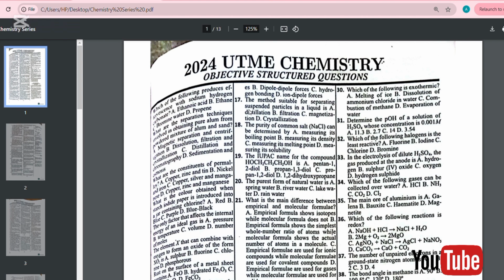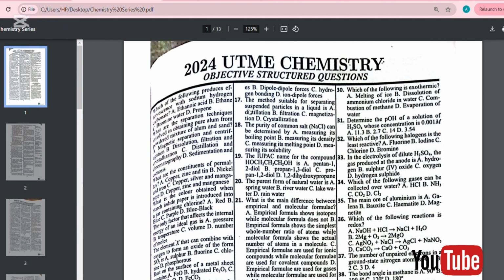Number three question, what are the constituents of permalloy? A. Copper, zinc and tin. B. Nickel and iron. C. Copper, silver and manganese. D. Copper, zinc and manganese.